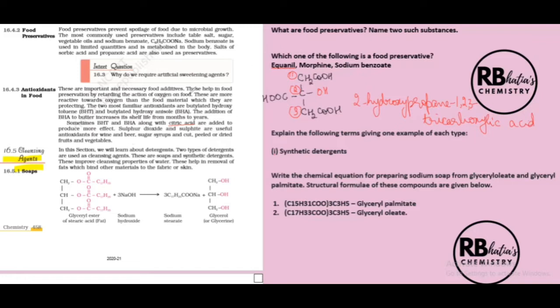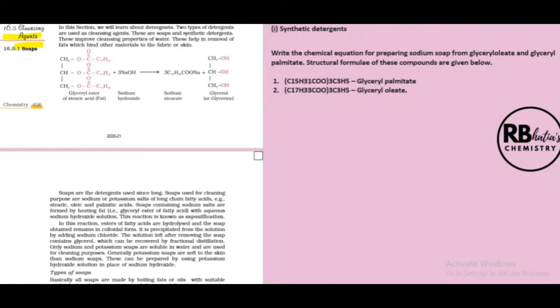Now we move on to the next one, that is cleansing agents. In this topic, we are going to learn about soaps and detergents, which are used as cleansing agents. And we're going to study soaps and synthetic detergents, their preparation, their chemical structure, and their uses. These soaps and detergents are going to improve cleansing properties of water and help in removal of fats which bind other materials to the fabric or skin.